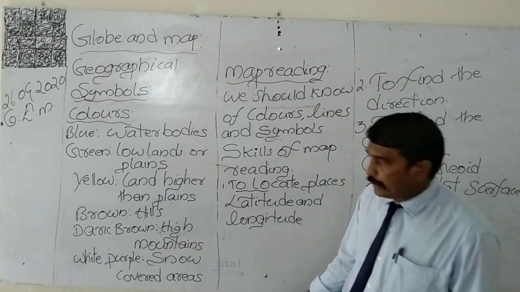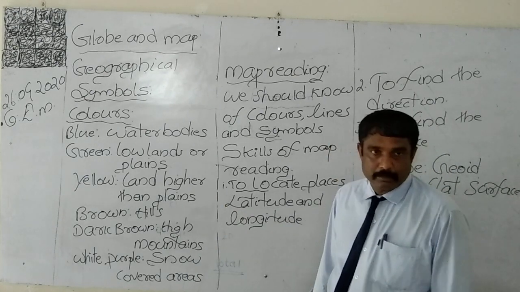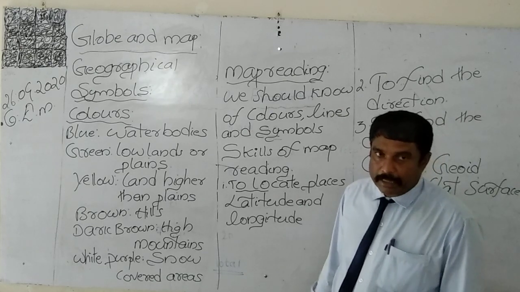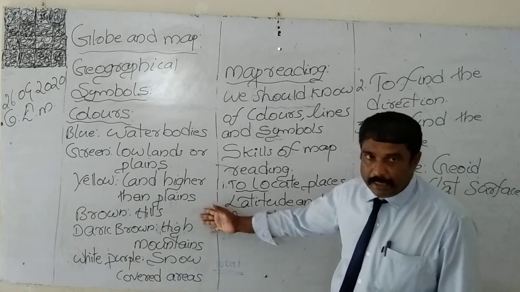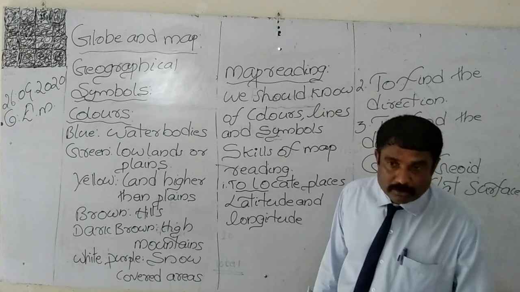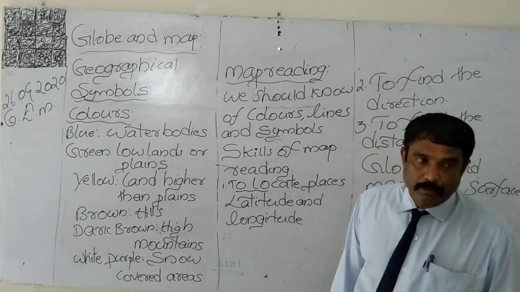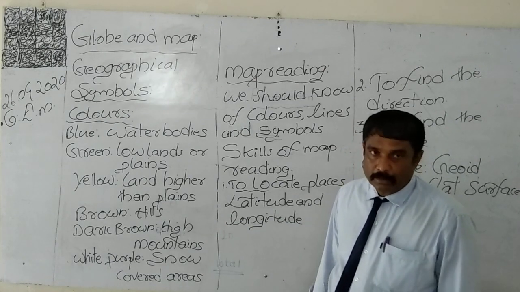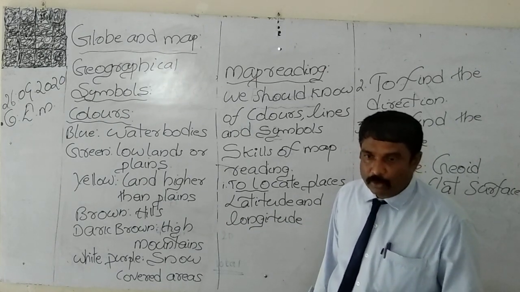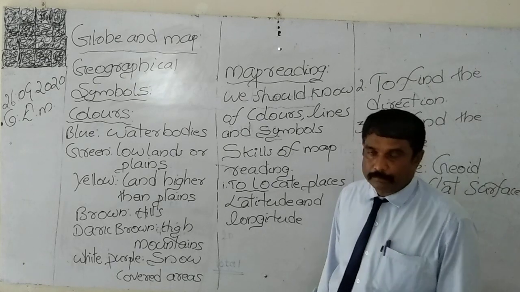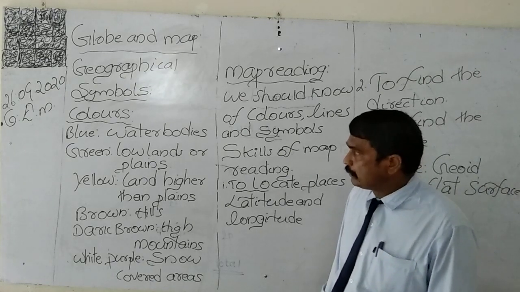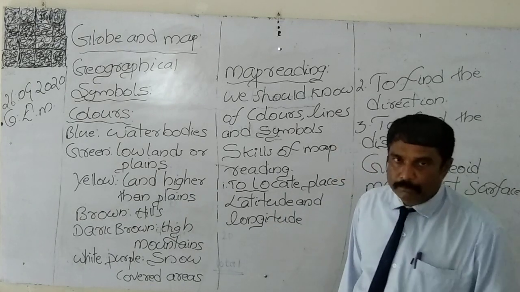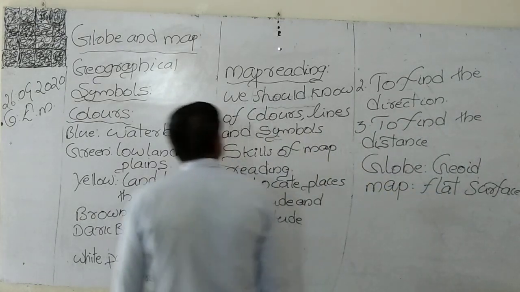Other than colors, there are so many other symbols: for railway line, bus stand, airport, bridges, and hospitals. So, when we are reading the map, there are so many symbols.